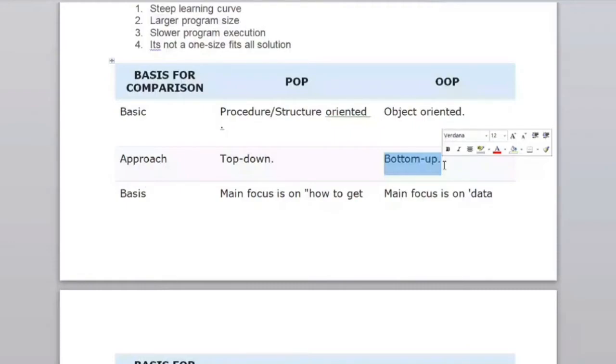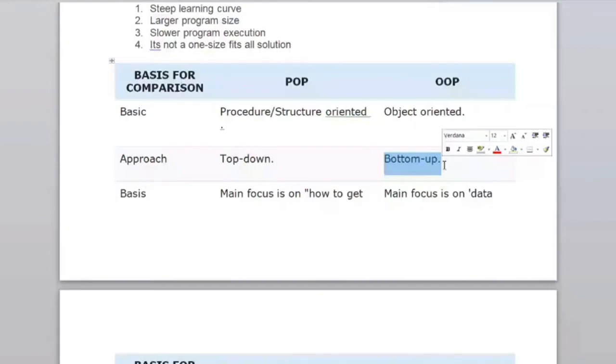Next one is, as I told, these two properties are very important. That is polymorphism and inheritance. These are the two additional concepts used in the object-oriented approach, which are not in the procedural-oriented approach. What is polymorphism? Polymorphism tells that the same method can act in many ways. It says that if you are creating a method, it can be overloaded.